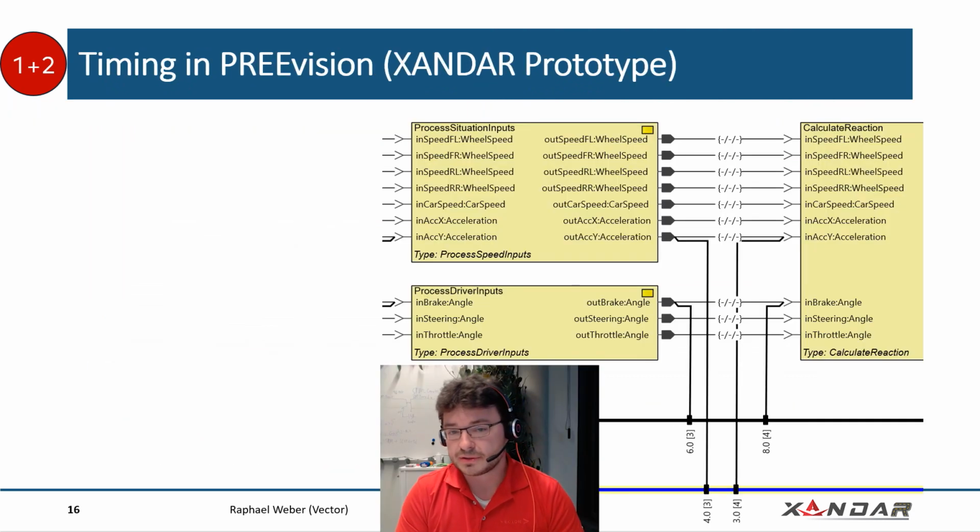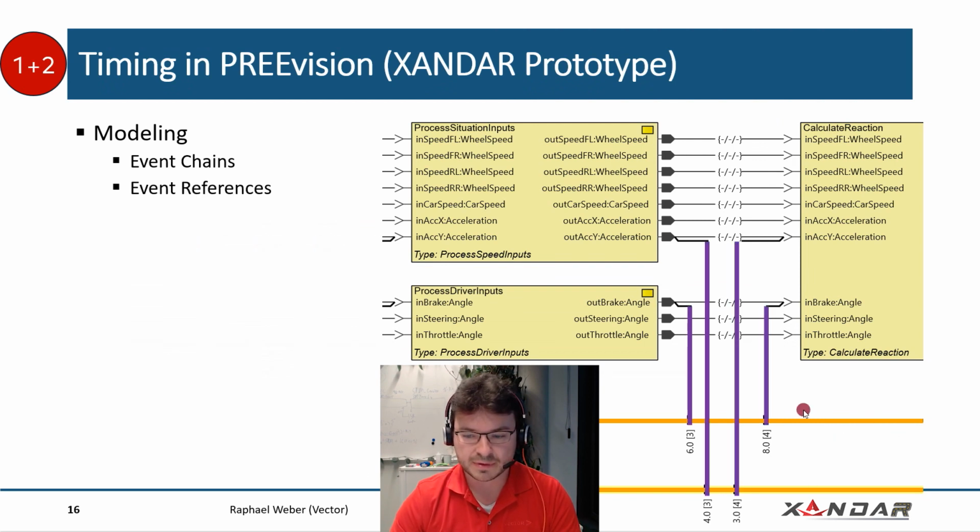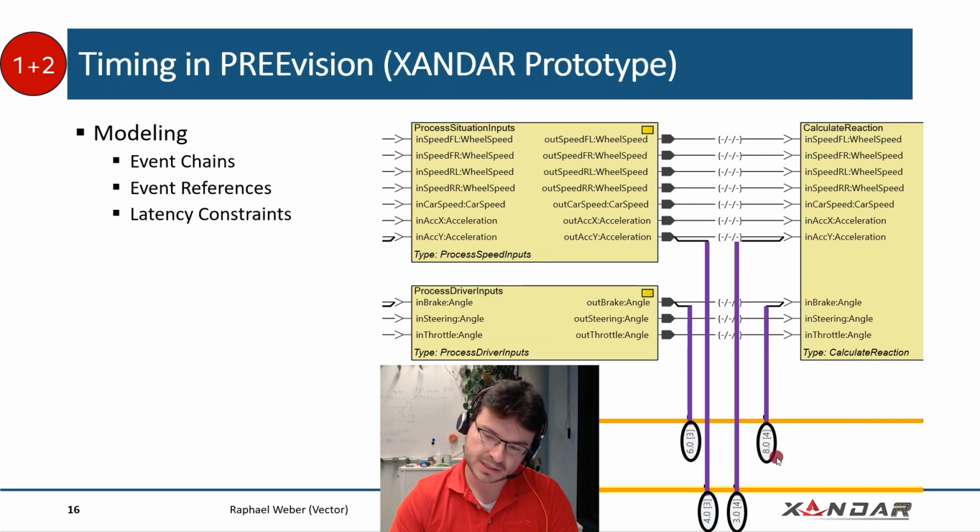Okay, how did we actually implement that in Prevision? So we built a XANDAR prototype in Prevision to specify the timing and to model that. On the right side, we see a logical architecture excerpt. And on the bottom, we see the event chains. These are these two lines. Then we refer to these events, something that happens on the port. So the port sends data and the other port receives data. These are our event references. And then we can constrain the latencies between the different events by just annotating this number here.